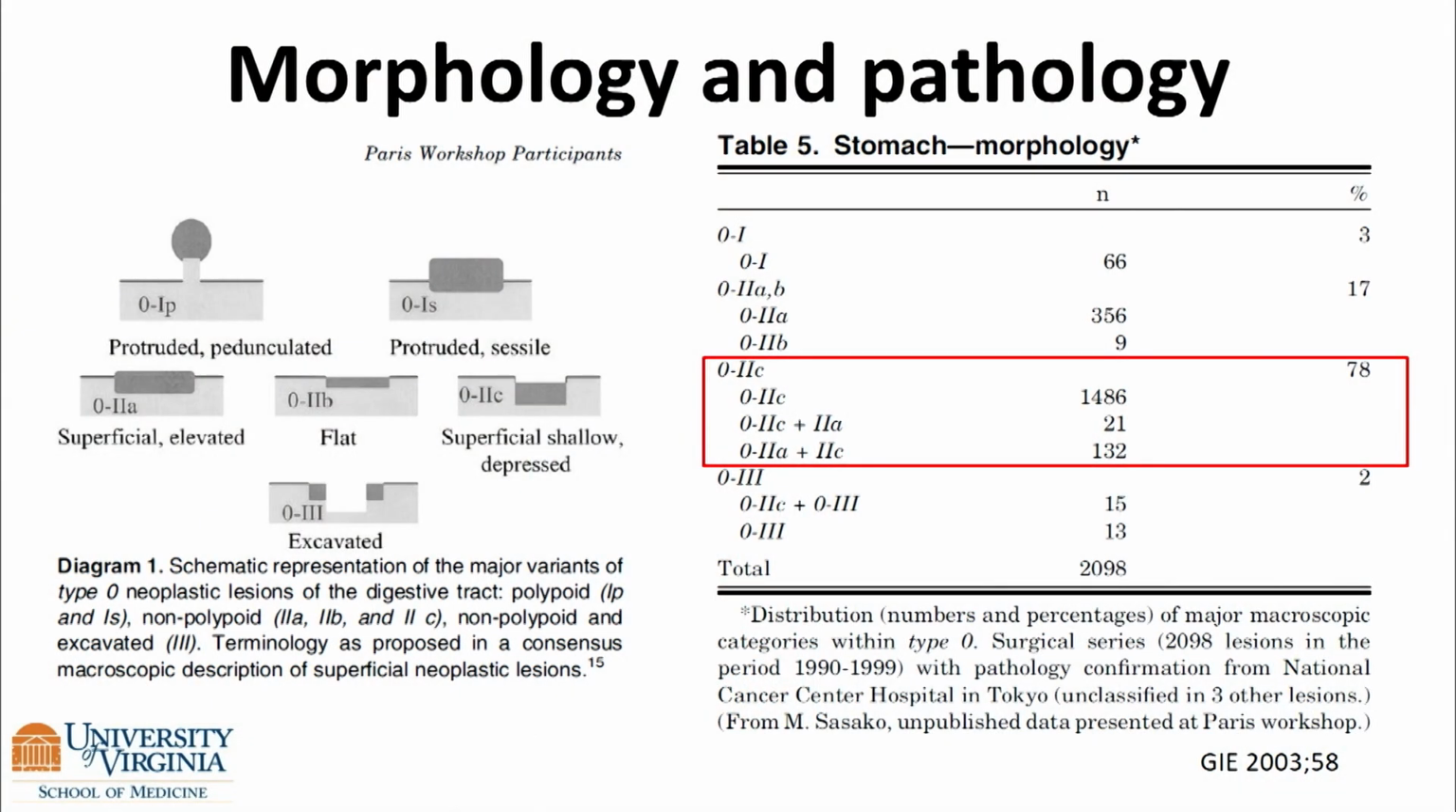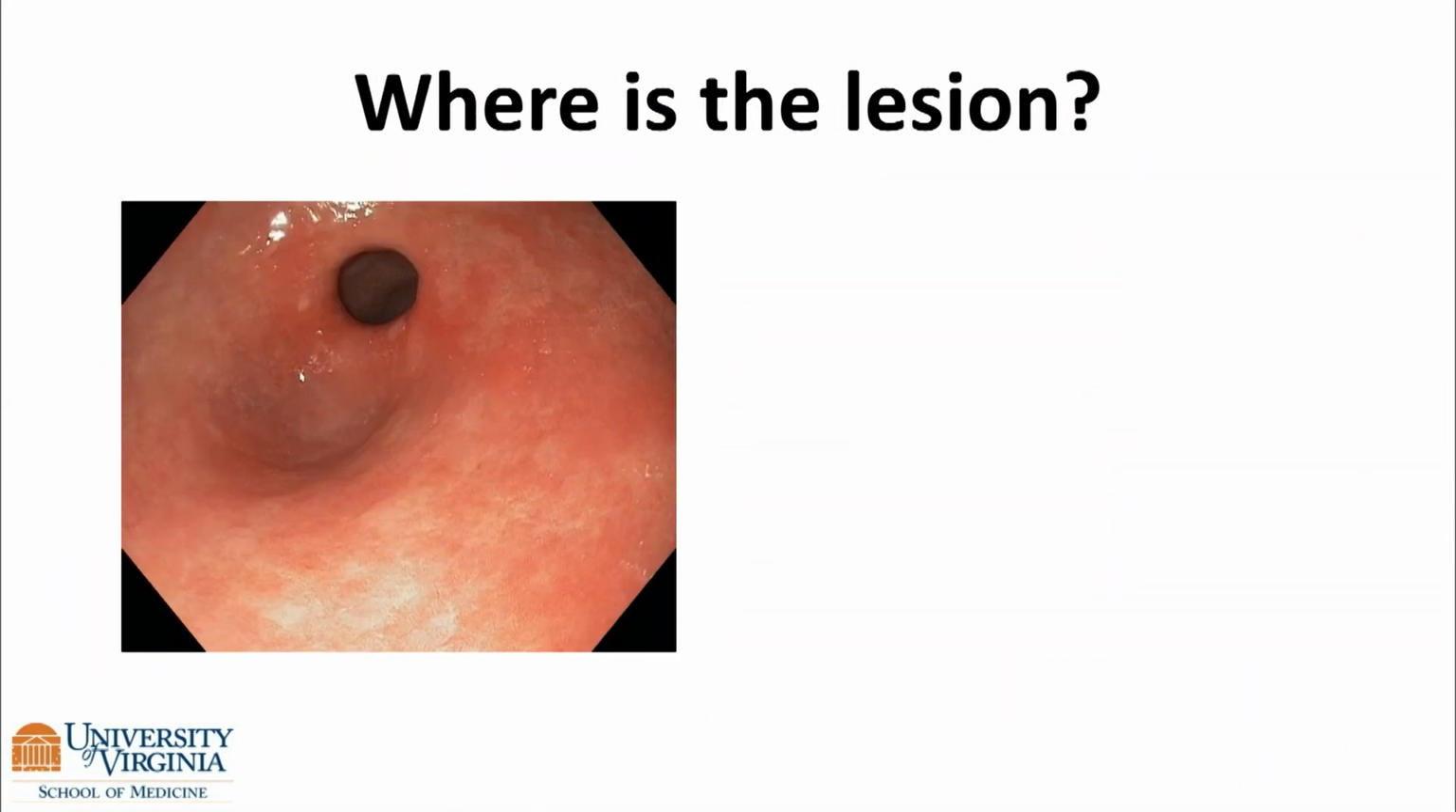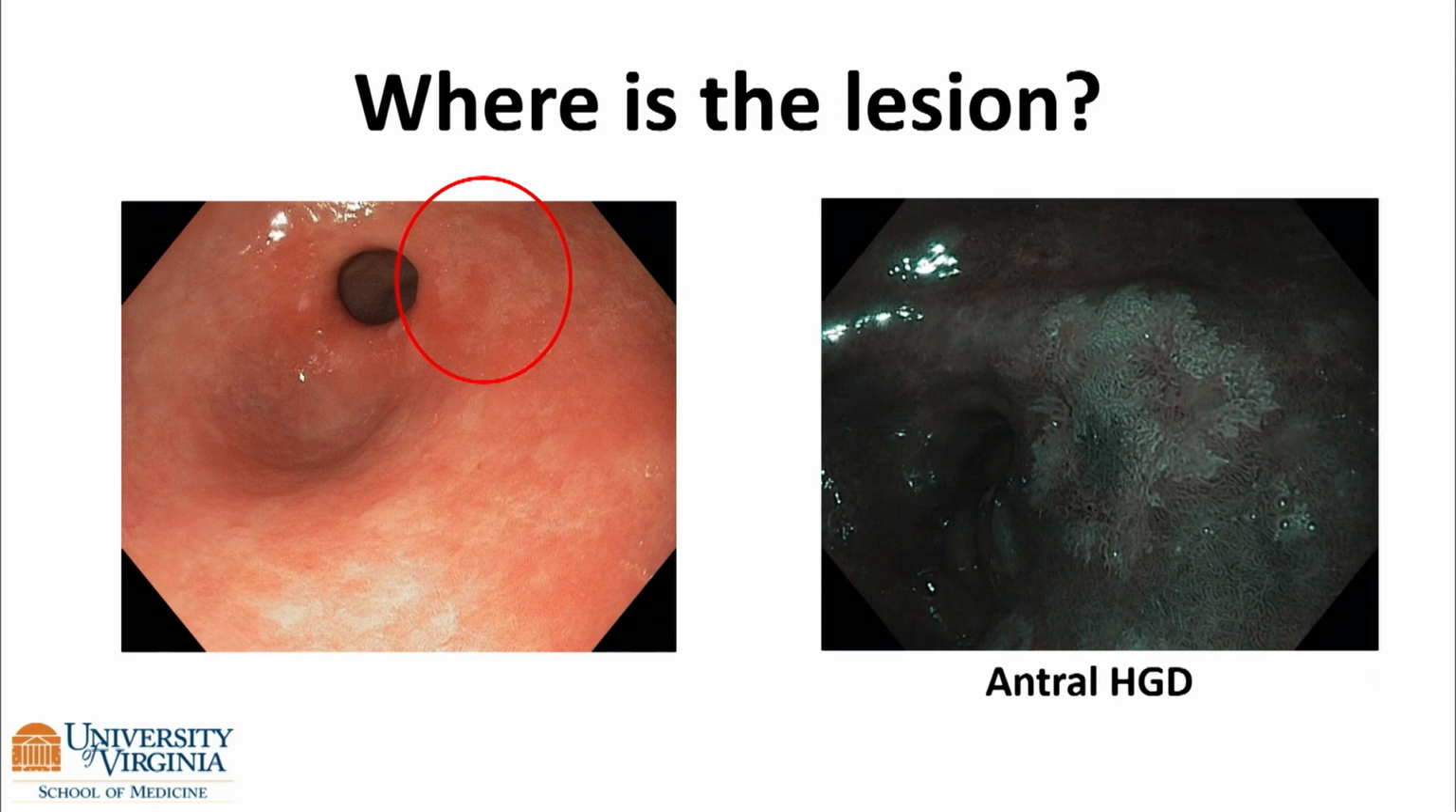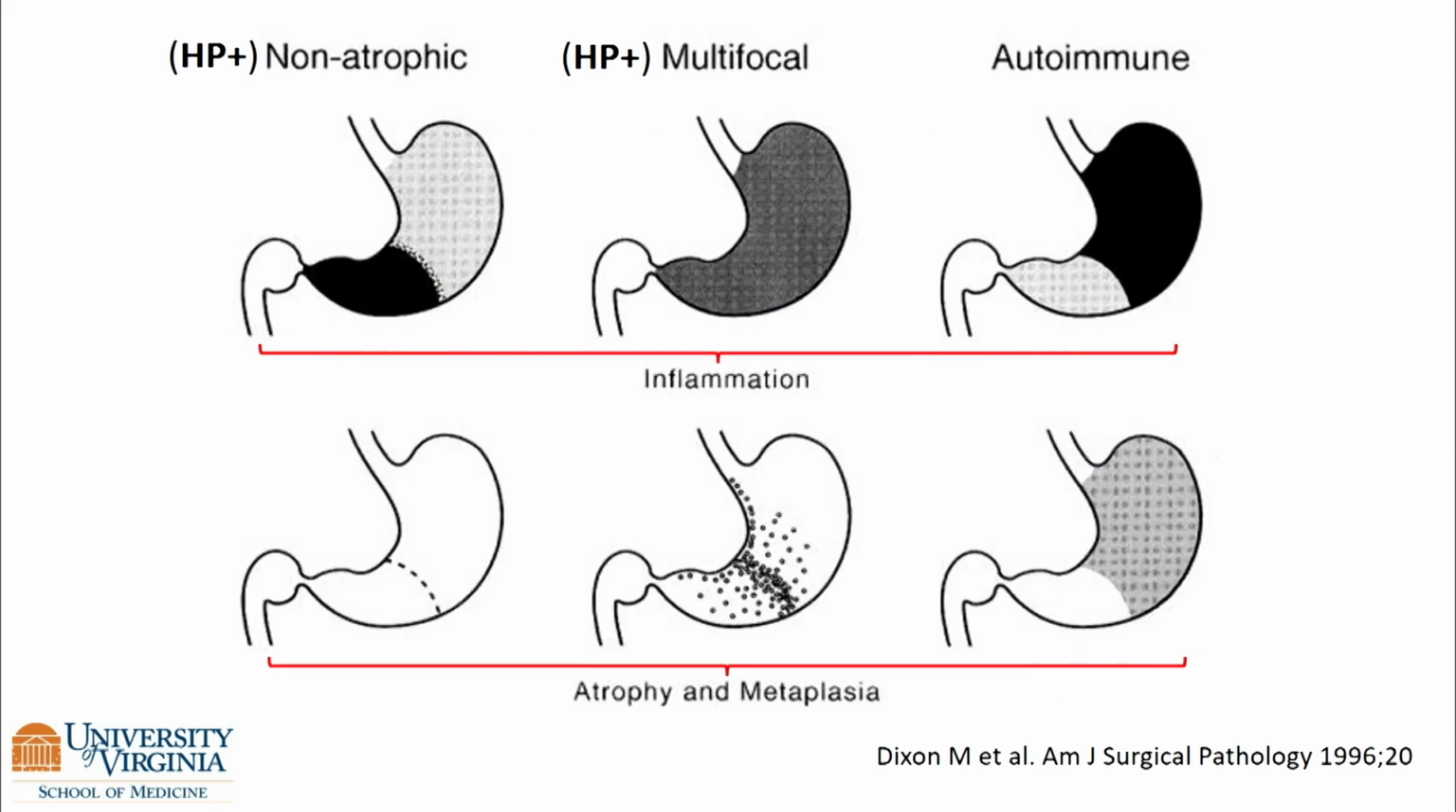Morphology and pathology are important. These are the Paris classifications that we've all heard about. Even back then, in 2003, it was known that depressed and raised lesions are what we're looking for. So where's the lesion? This is an atrophic antrum. You really see no folds. In this group, I think everyone can pick it out, but there's something that catches your eye, 1 o'clock at the prepyloric antrum. This is not even with optical magnification, just a first generation NBI, and you can see a 2A plus 2C lesion with some amorphous nature in the center. This is antral high-grade dysplasia.